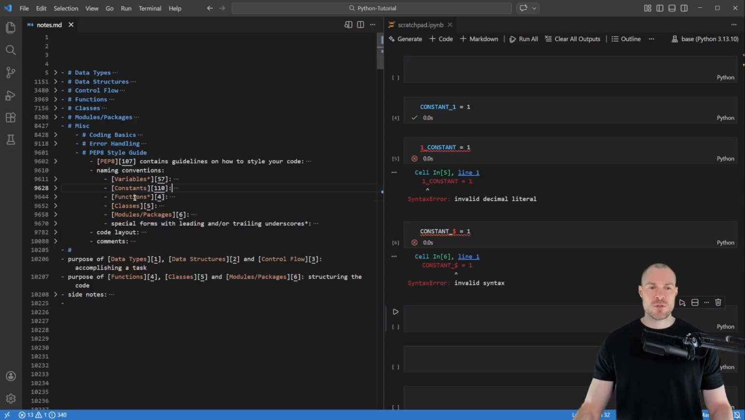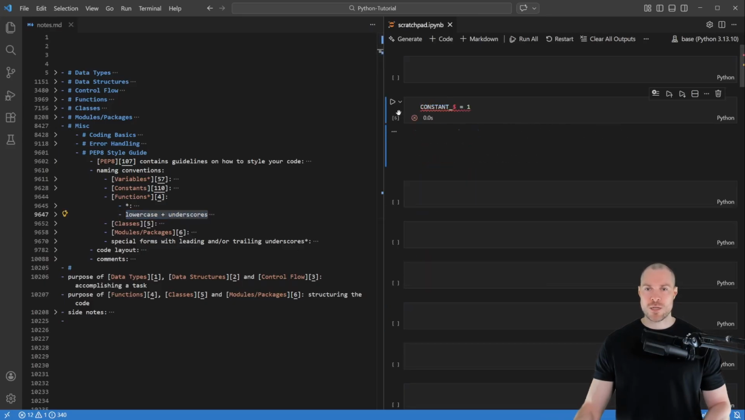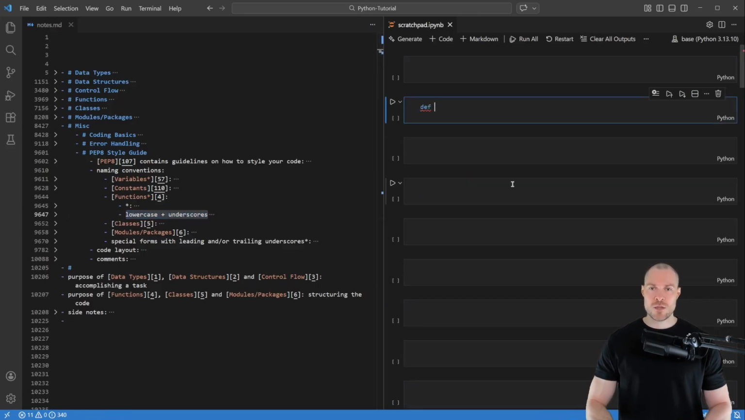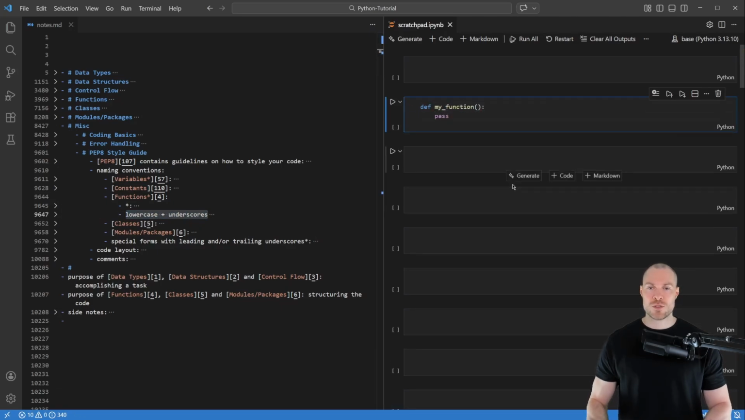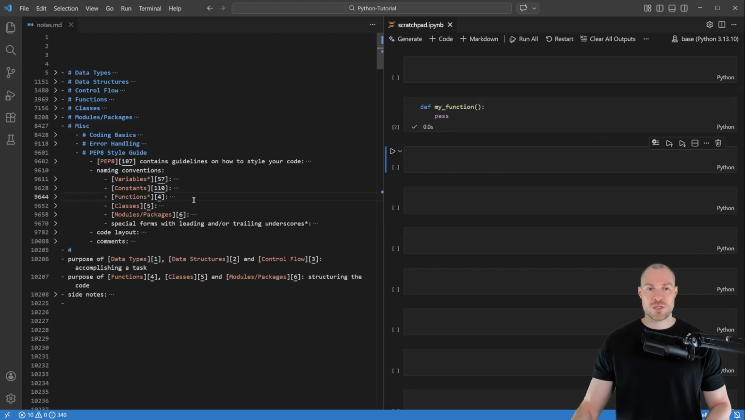Then next we have the conventions for functions, which by the way also apply to methods. And here the convention is to use lowercase with underscores. So to show that, let's create here a function. And here what we can call it, for example, is my_function. And then if I just put in here pass, then you can see that we don't get an error. So this is a valid function name. So those are the conventions for functions.